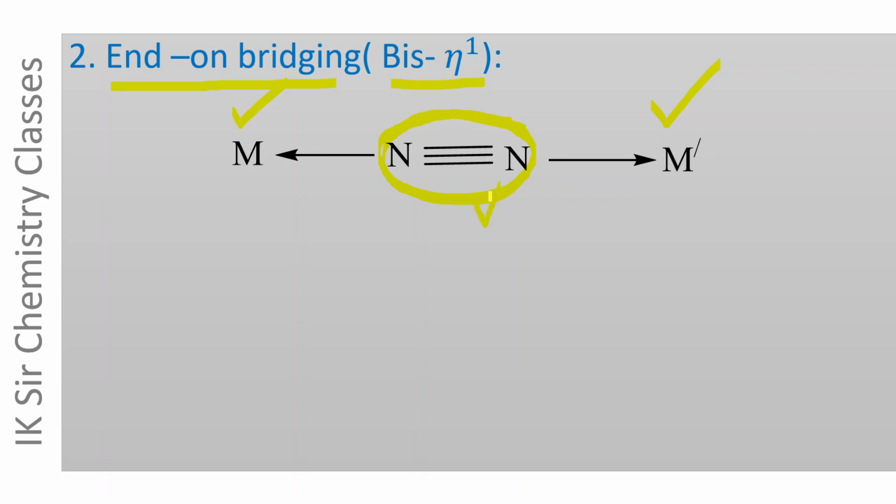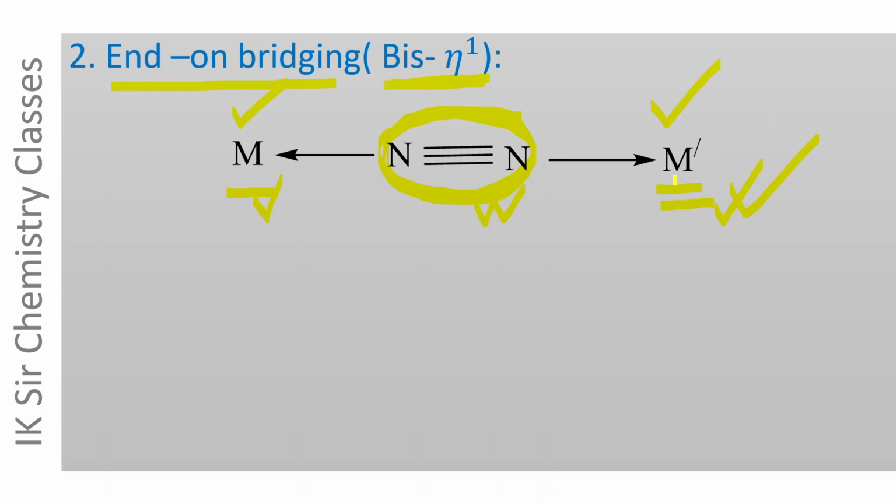This ligand acts as an eta 1 ligand for this metal atom and an eta 1 ligand for this metal atom also, and hence it is called bis eta 1. Only one atom is closely associated or directly bonded to the metal atom. It is eta 1, and eta 1 for this metal atom also, and hence it is denoted by bis eta 1.